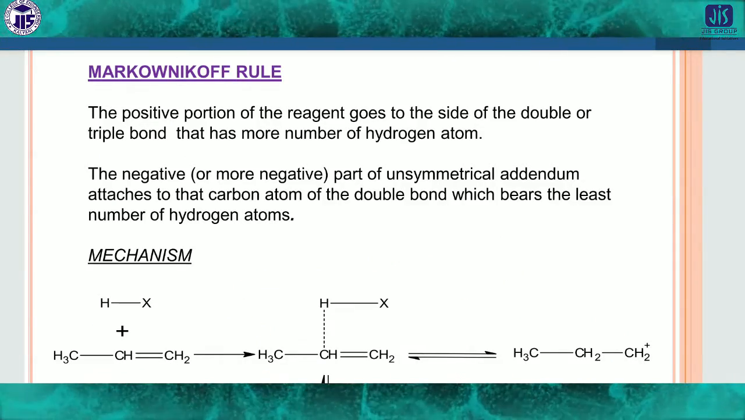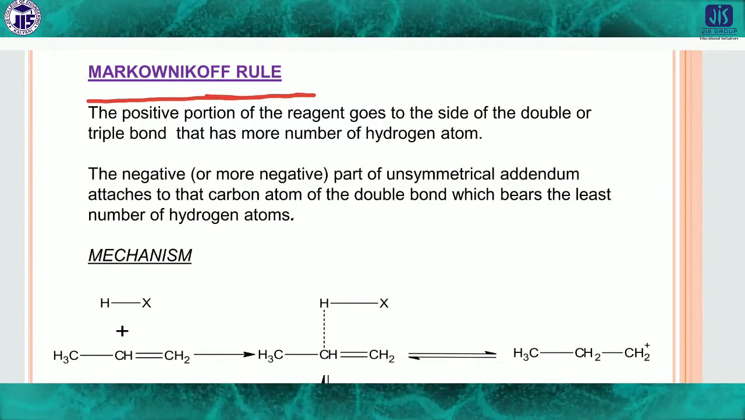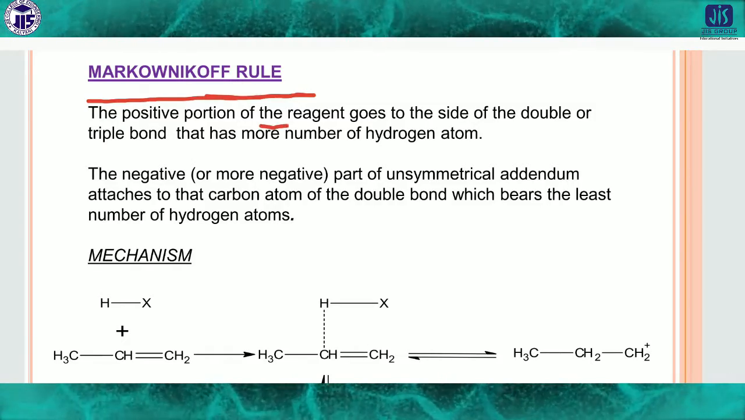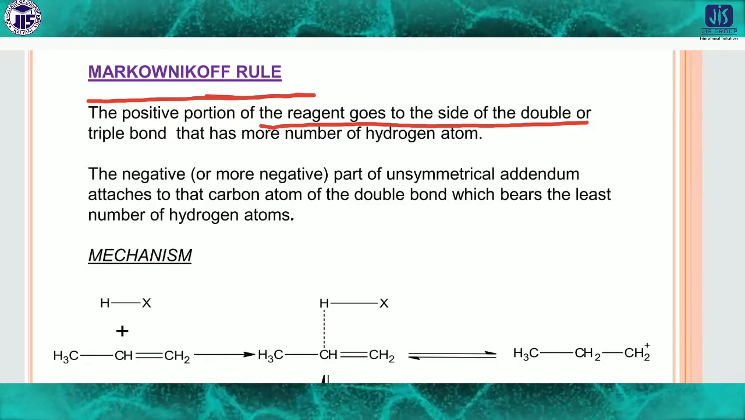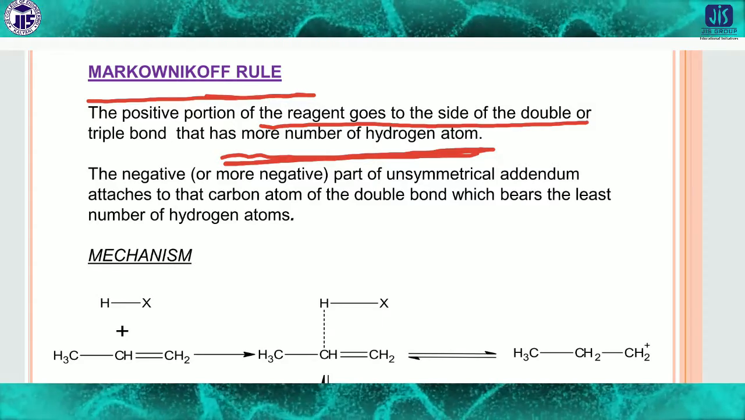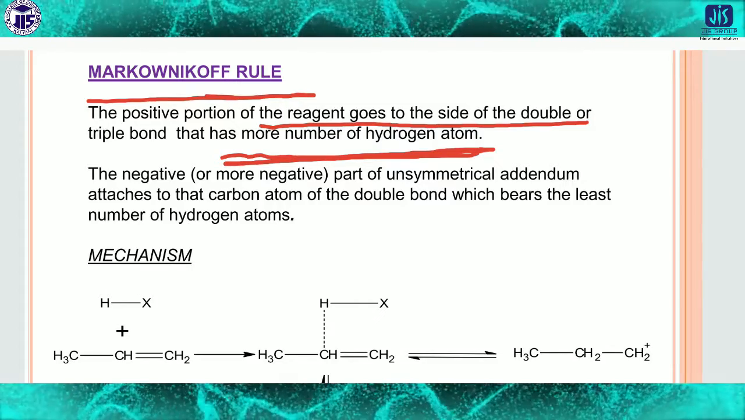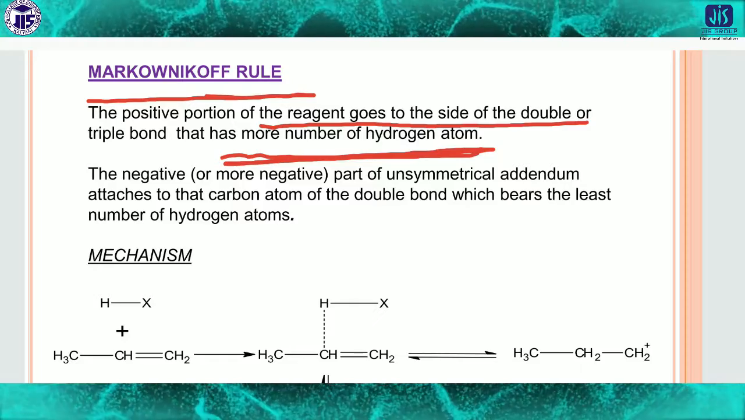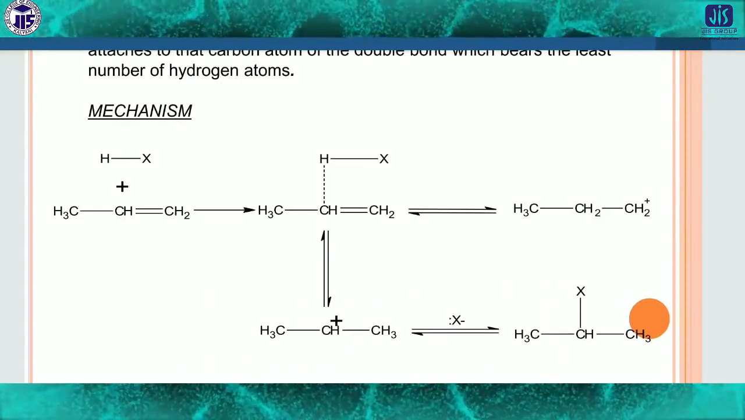Look here, this is the Markovnikov rule. Keep in mind, it is very important for your exam purpose also. The positive portion of the reagent goes to the site of the double or triple bond that has more number of hydrogen atoms. Keep in mind, this is very important. I'll show you the examples, then it will be clearer to understand.